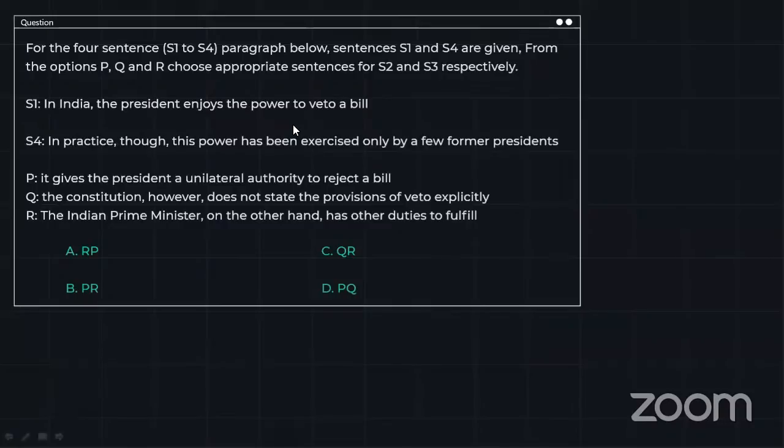Let's move to the next question. For the 4 sentences paragraph below, sentences S1 and S4 are given. From the options P, Q, and R, choose appropriate sentences for S2 and S3. So what we have to do here is mark either of these two as sentence 2 and sentence 3. Please go ahead, try to solve it. Till then, I'll see some of the comments.